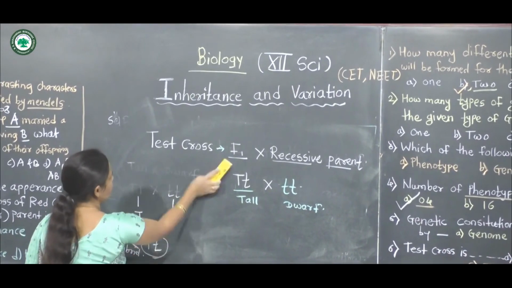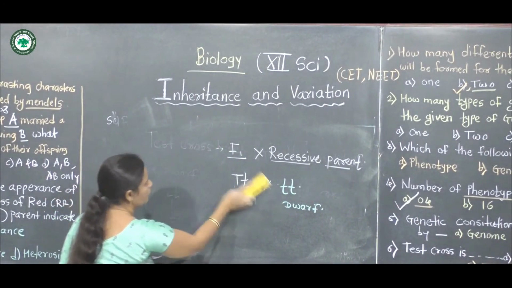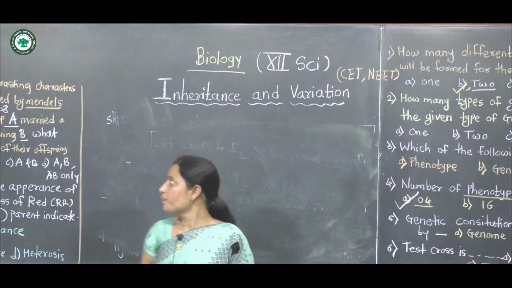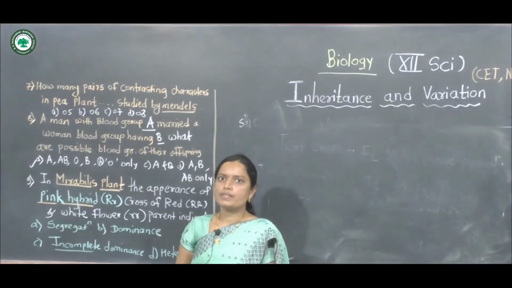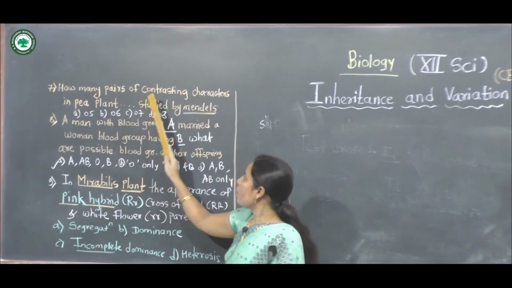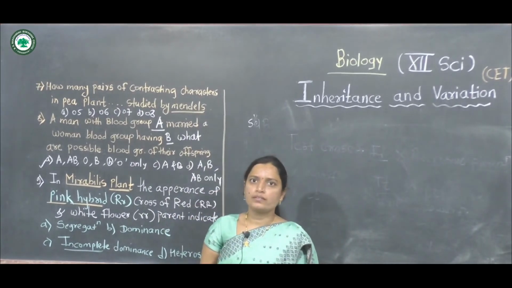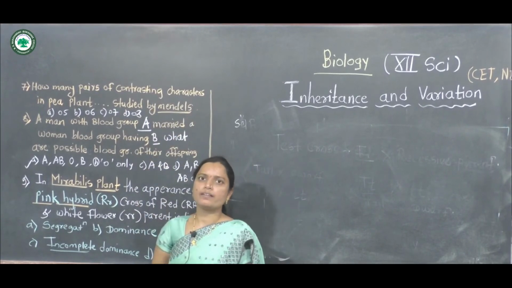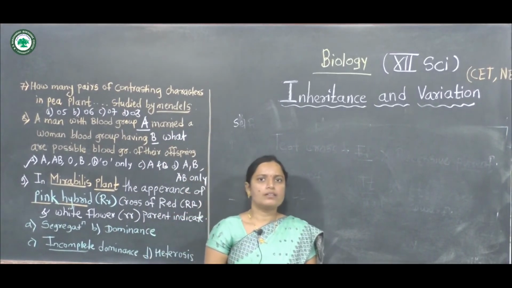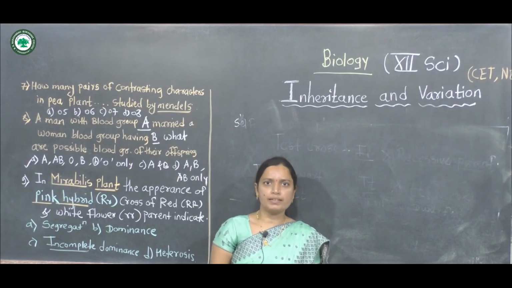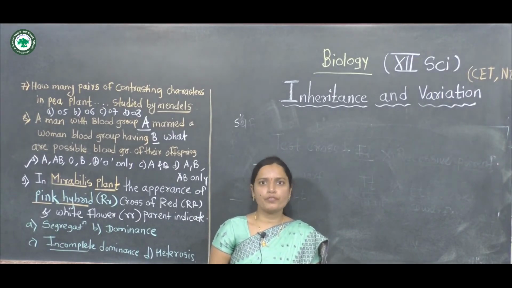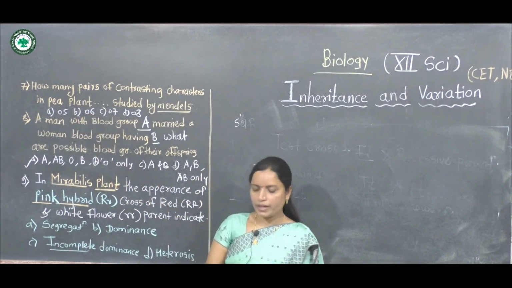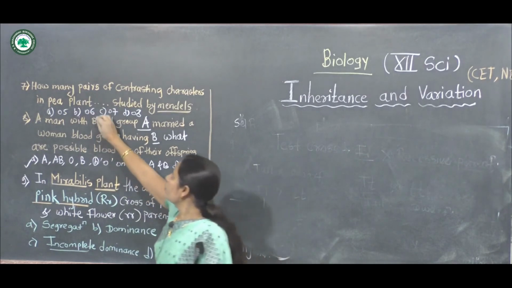Next, problem number 7. How many pairs of contrasting characters are there in garden pea plants? Mendel studied garden pea plants and studied 7 pairs of contrasting characters. The options are 5, 6, 7 and 8. The correct option is 7.